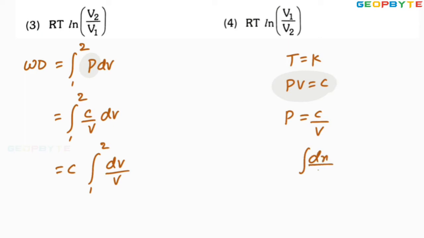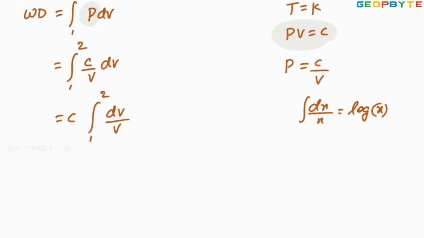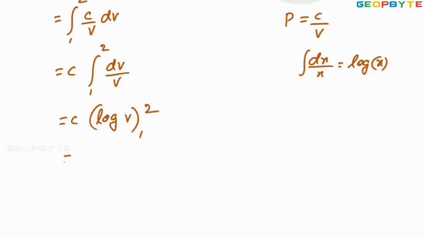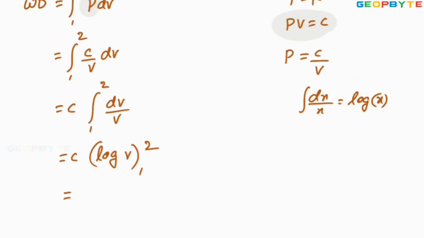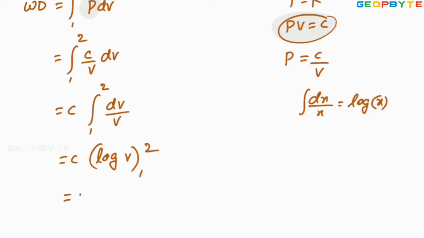Integral dx by x equals log x. So constant C into log V. Apply the limits from 1 to 2. If I apply the limits from 1 to 2, constant C can be written as PV, or P1V1. Of course, this constant can be written as P1V1 equal to P2V2. That is also correct. So PV into log V2 minus log V1.